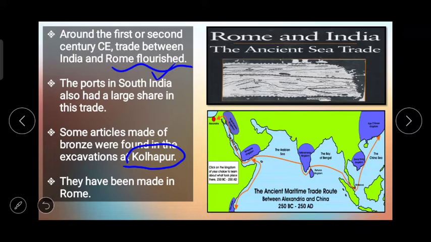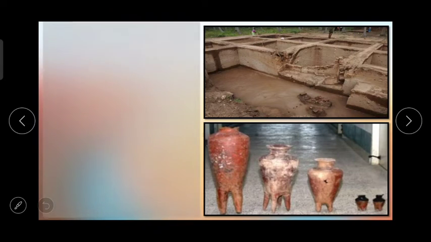Here on the screen you can see the ancient maritime trade route between Alexandria and China. This one, this one. This is the India of that period. और ये रूट किस तरह से जा रहा है ये भी आप मैप में देख सकते हैं. Here also Rome and India, the ancient sea route.